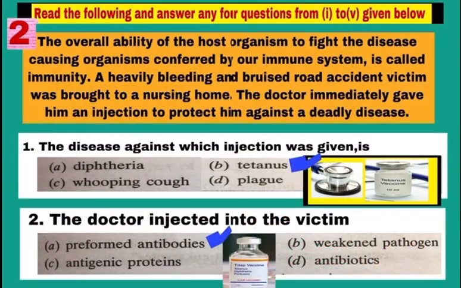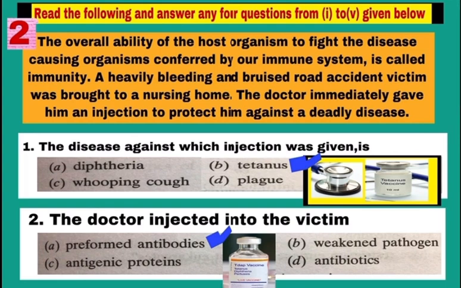This is case 2 and it is based on vaccination. First, read the paragraph given. The overall ability of the host organism to fight the disease causing organisms conferred by our immune system is called immunity. This we have already done. Now, what happens? A heavily bleeding and bruised road accident victim was brought to a nursing home and the doctor immediately gave him an injection to protect him against a deadly disease.